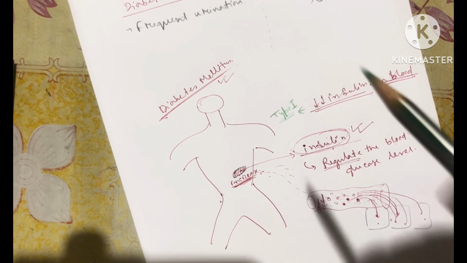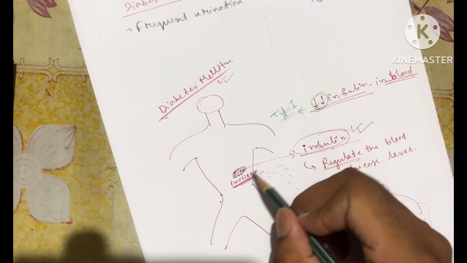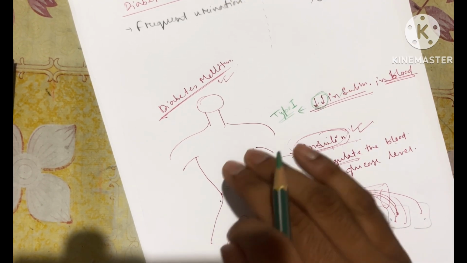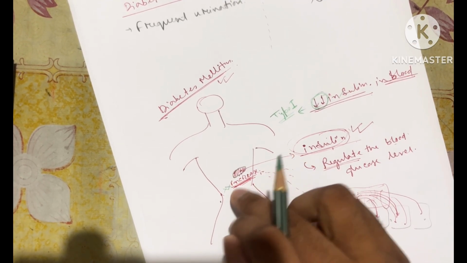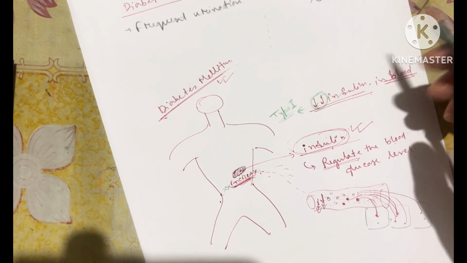Why is there an insufficiency of insulin? Why is insulin concentration decreased? Because the pancreas is not able to produce a sufficient amount of insulin. There is a problem with the pancreas, and that's why it is not able to produce sufficient insulin.